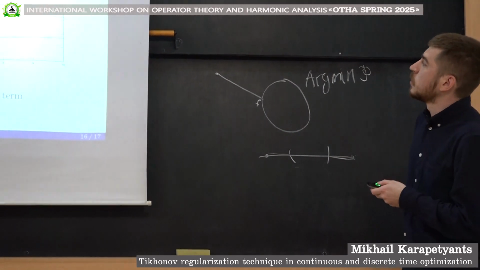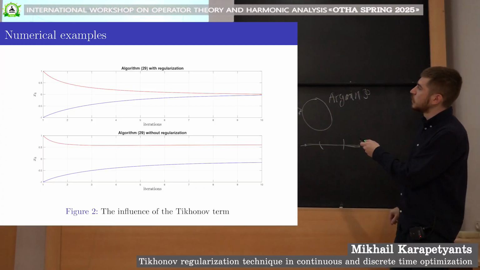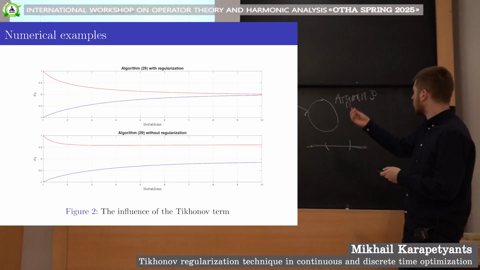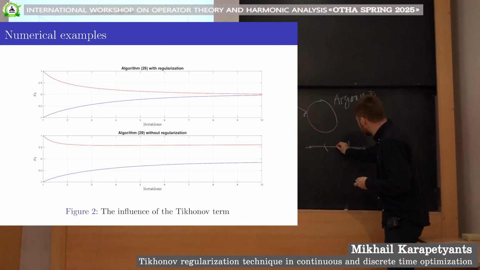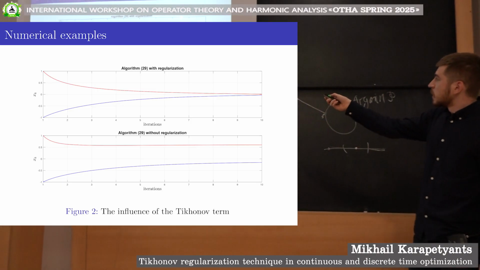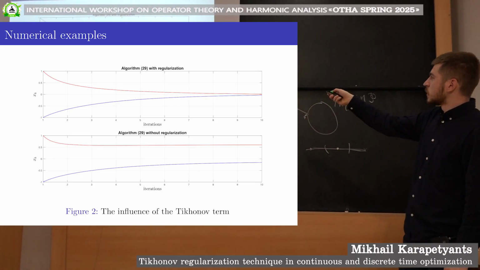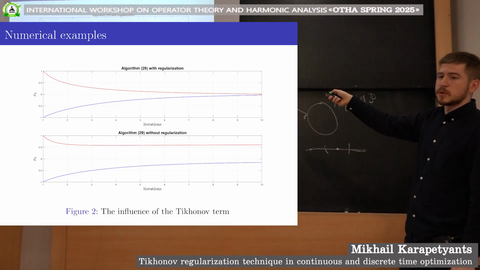But what Tikhonov regularization does, it ensures the convergence to the minimal norm solution, to the element of the minimal norm, which is in our case (0, 0). So no matter where we start, we will converge to the minimal norm. And the first picture illustrates this perfectly. You can see that both components of the generated trajectory converge to 0.